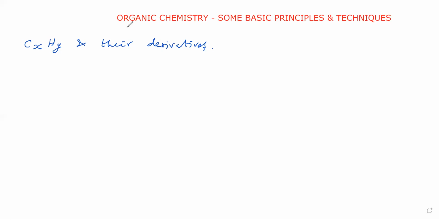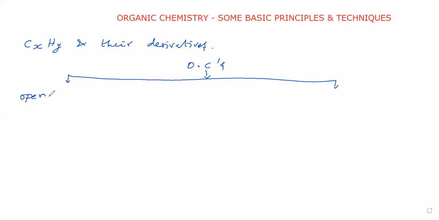Now we will see organic compounds classification. In the classification, one is called open chain compounds. Another one is called closed chain compounds.